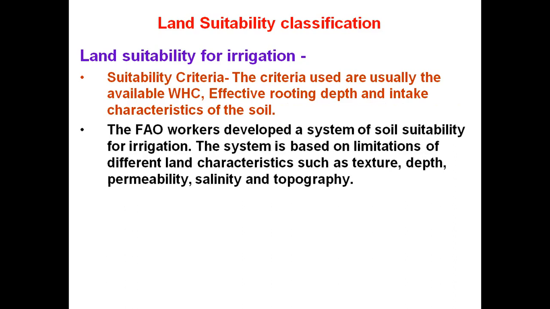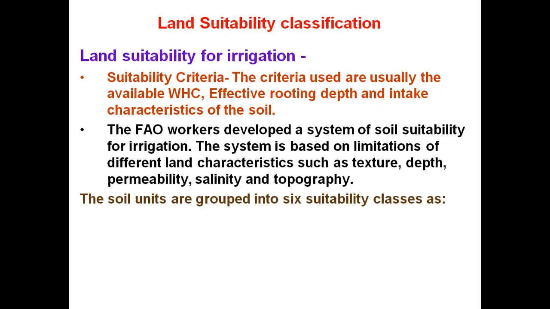The FAO workers developed a system of soil suitability for irrigation. The system is based on the limitations of different land characteristics like texture, depth, permeability, salinity, and topography.